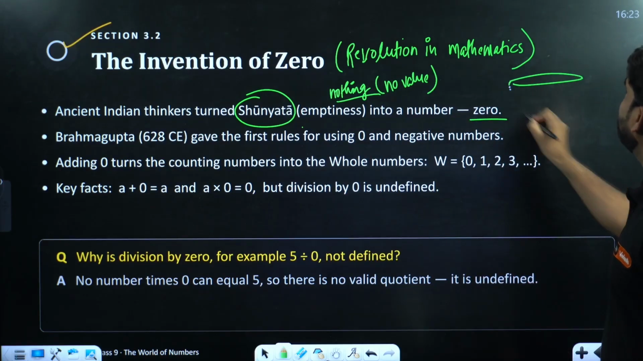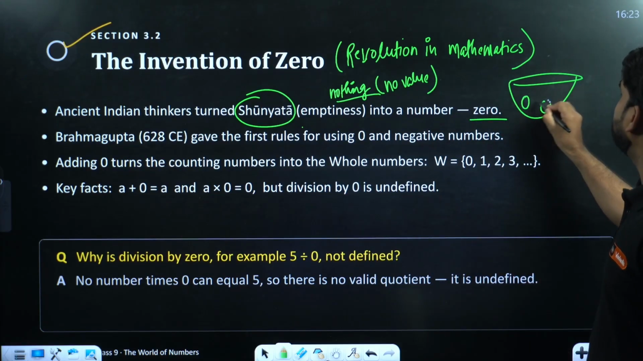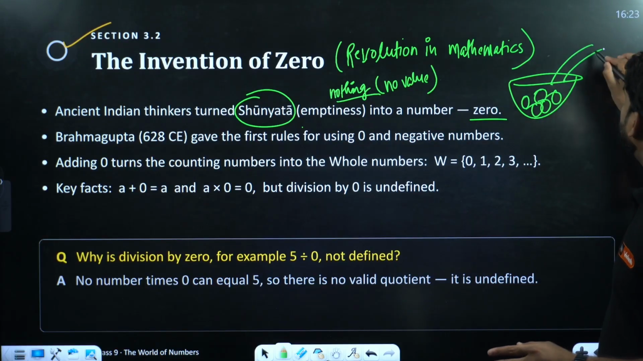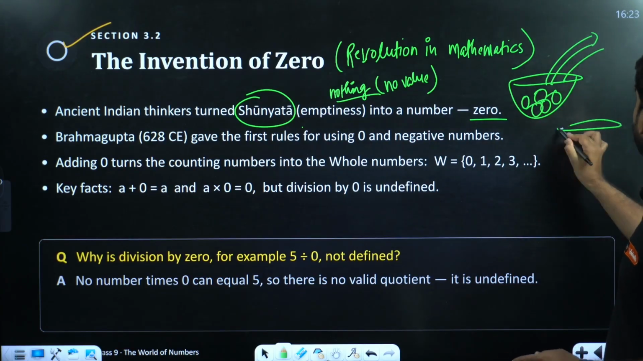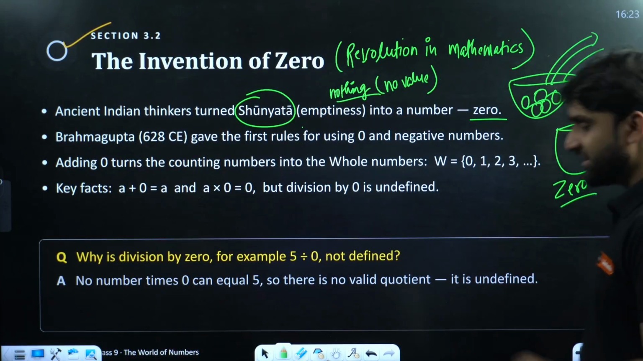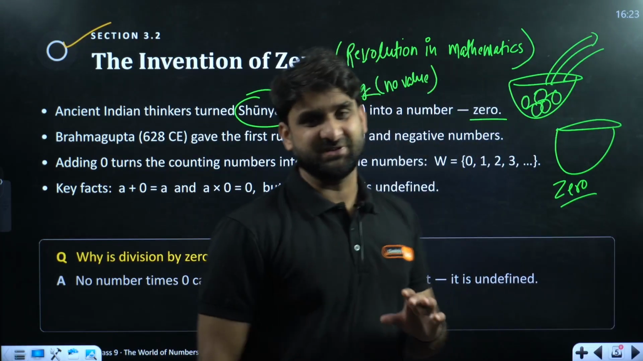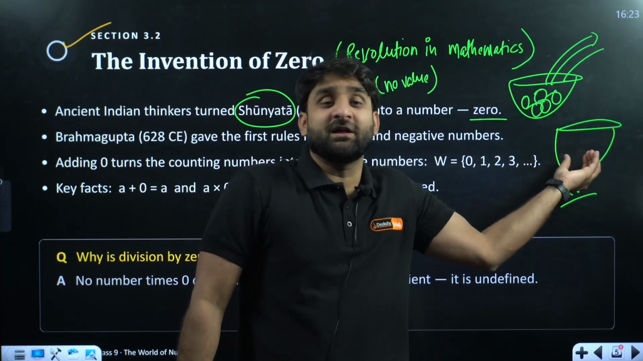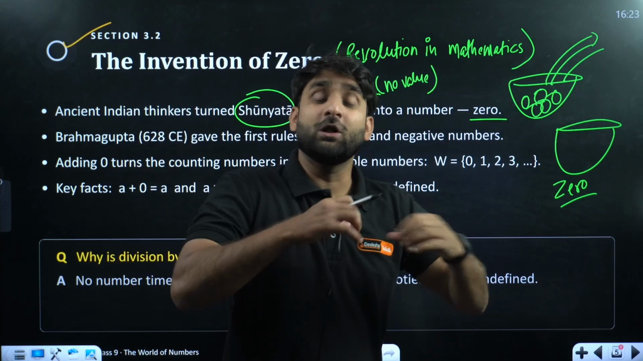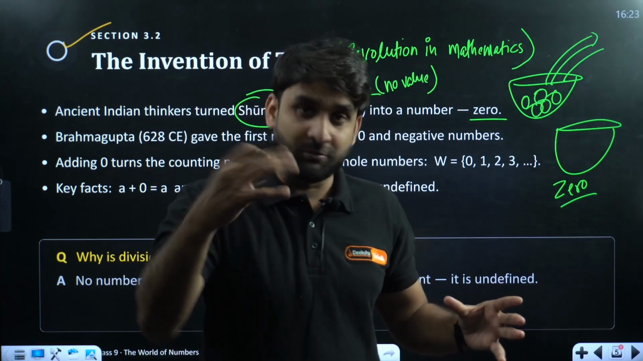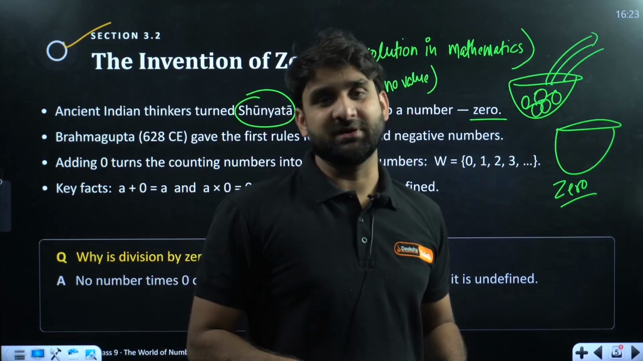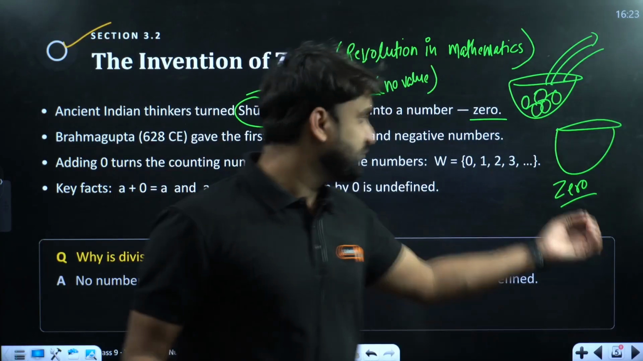Let's say, for example, there is a bowl, and in this bowl 5 oranges are there, and I have picked up all the oranges from the bowl. Now nothing is there. If nothing is there, it means how many oranges are there? 0 oranges are there. I hope this is clear to you. So all the oranges were picked from the bowl, no orange is left, so 0 is the answer.